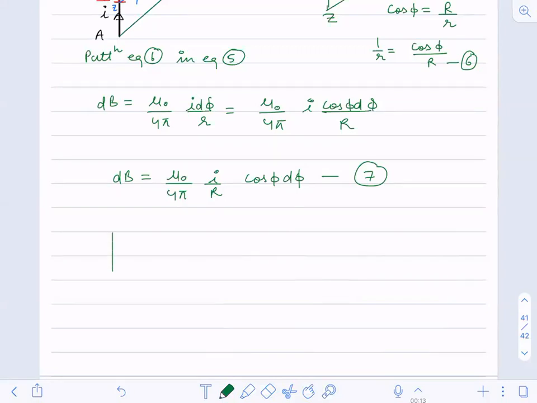Now we had this wire. This was the point P, and this is our central line R.